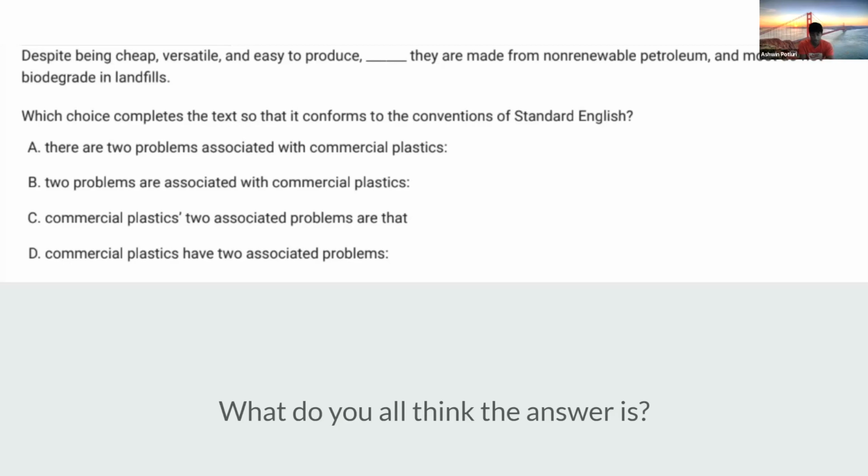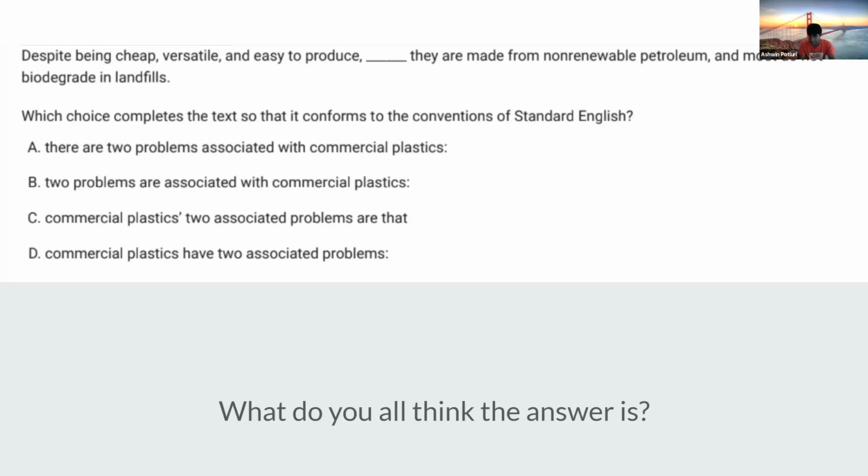Plastics are. And if we look at C, it may look right. It may look like commercial plastics is the noun that's being modified in that sentence, as it comes before two associated problems. But if you look very closely, there's an apostrophe after commercial plastics. And that apostrophe basically means that it's something known as possessive, right? So the two associated problems have commercial plastics again, which does not make sense. So that sentence means that, once again, the problems are cheap, versatile, and easy to produce, which does not make sense.